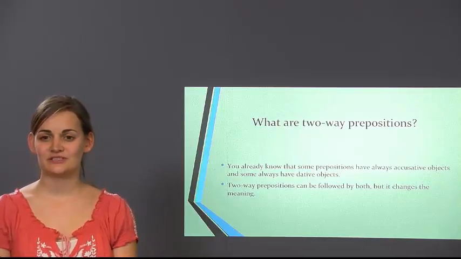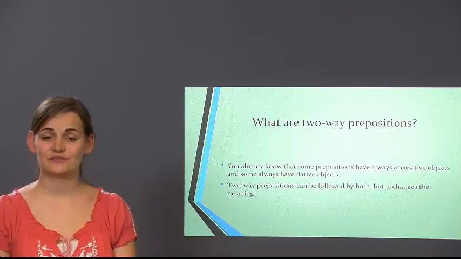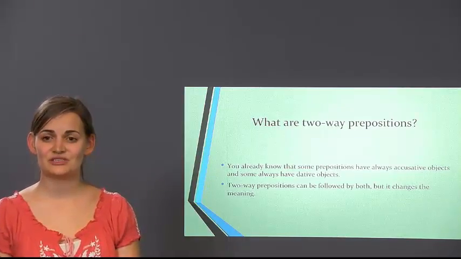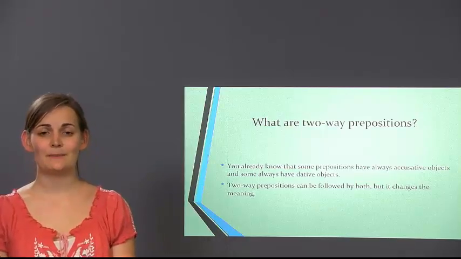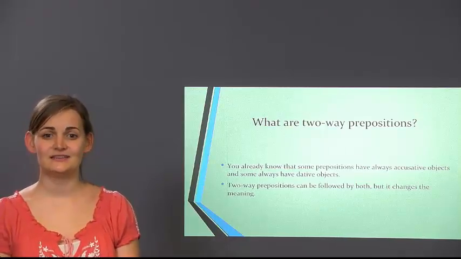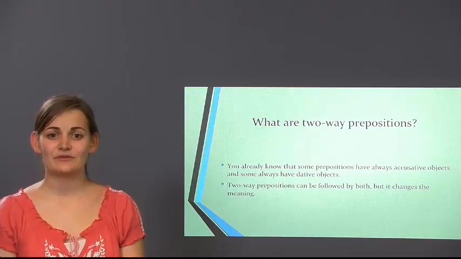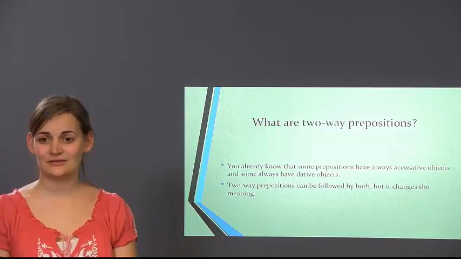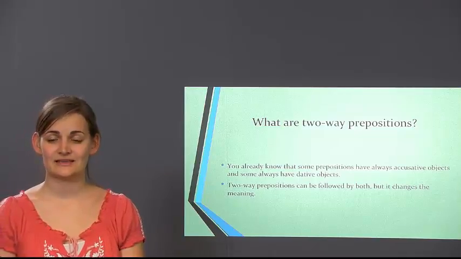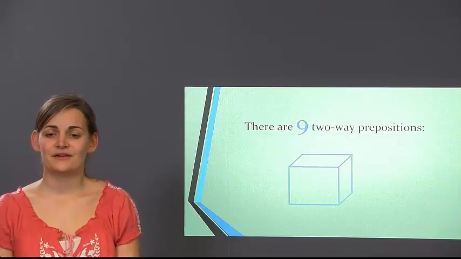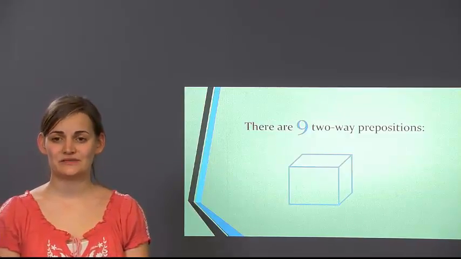Accusative case prepositions, for example, are the dog-foo prepositions: durch, ohne, gegen, für. While the dative prepositions are aus, außer, bei, mit, nach, seit, von, zu. Now, two-way prepositions can be followed by either the accusative case or the dative case, and they change in meaning depending on the case. There are a total of 9 two-way prepositions.